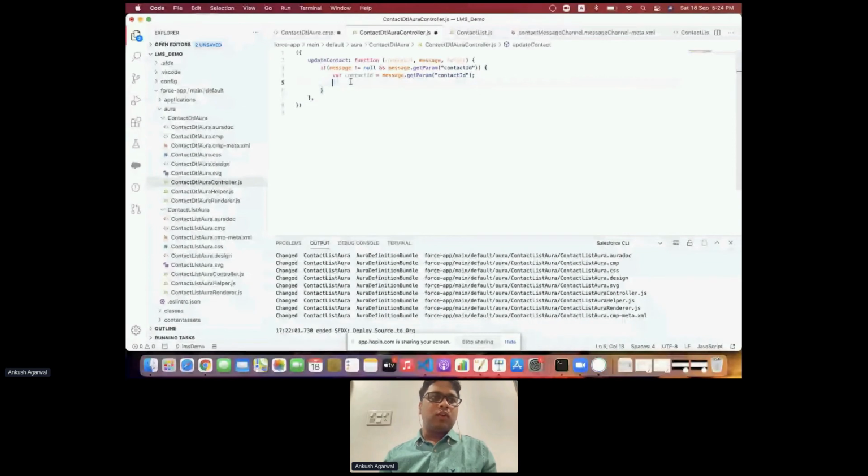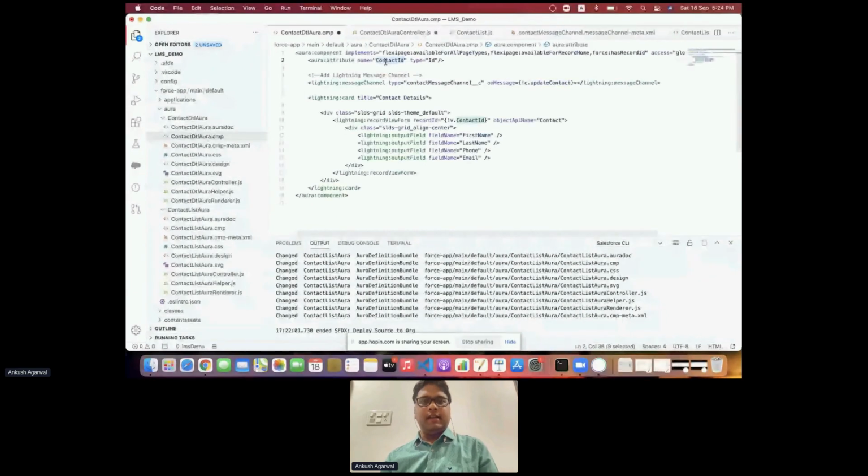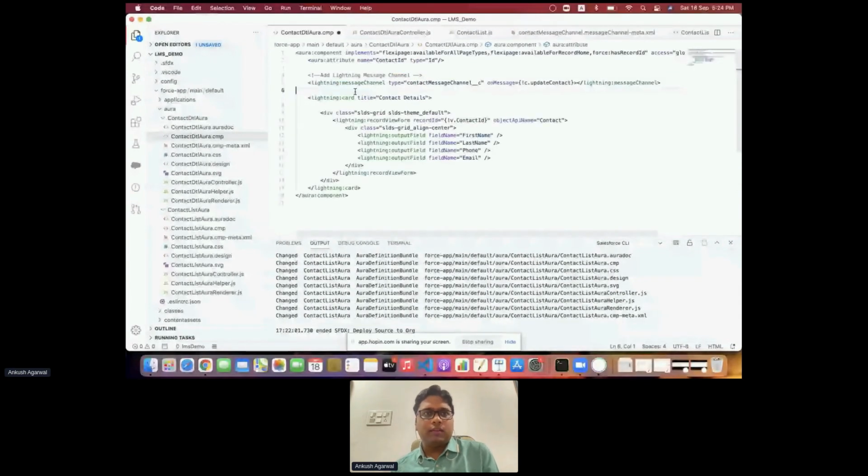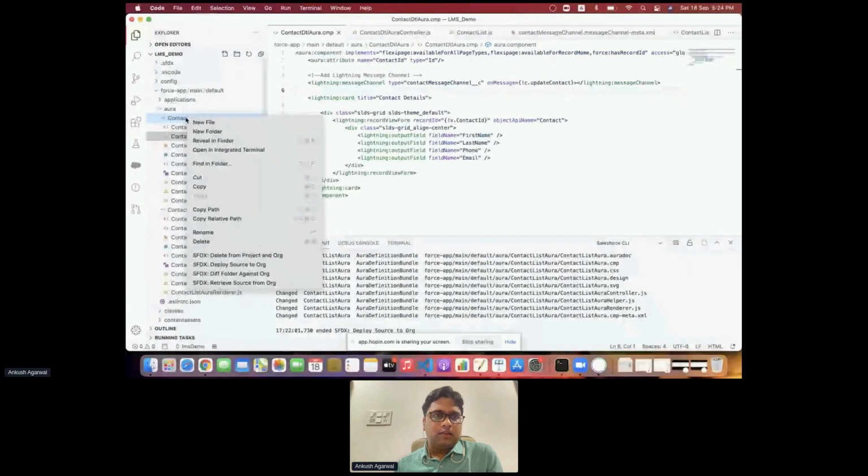Now on the component side, we have an attribute which is contact ID, and we have to set this contact ID with what we receive from the message. So we use component.set, and there will be two parameters. One is v.contactId, and the second is the contact ID which we received from the message. That's all we have to do over here. So we save it, make sure that we have saved it, and deploy it to the org.